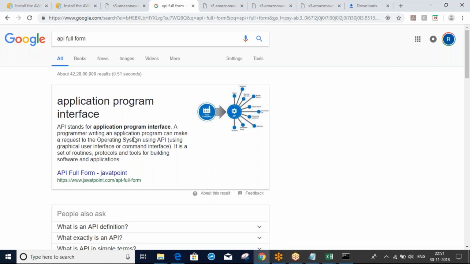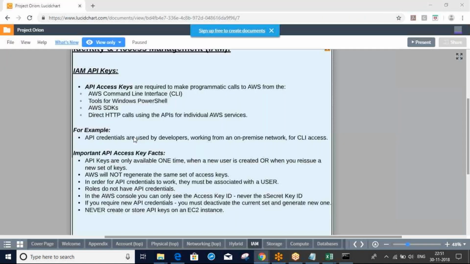So this is very important. This concept is very important in interviews. Definitely they will ask. 100% they will ask this question in interviews.